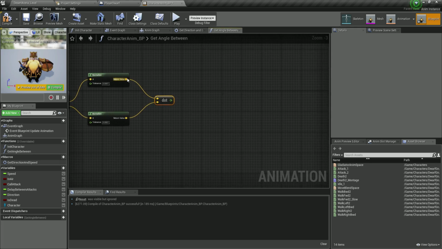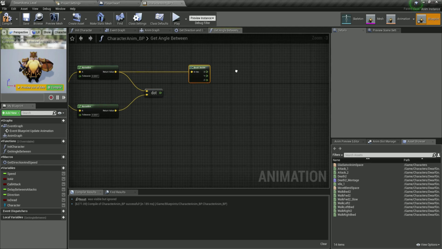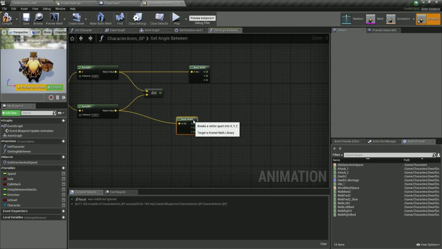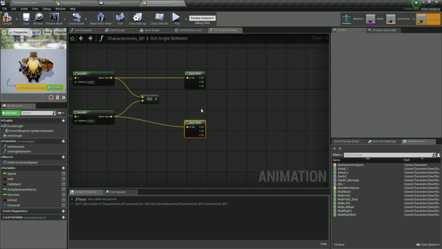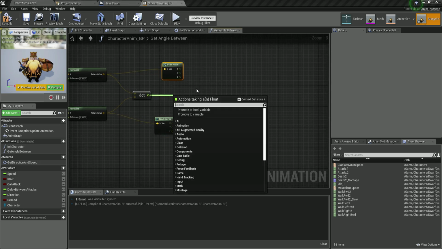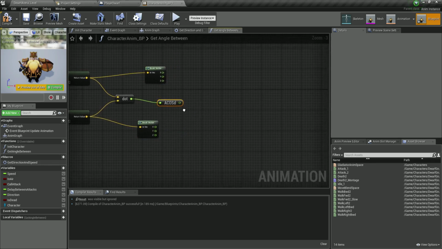Now, the next step is that from here, we do need to take the break vector. So we need to break our vector. And I'm also going to break the vector over here. So break both of these vectors. And what we are going to do next is, from the dot product that we just got, we are going to get an A cos D, which is a cosine in degrees, but the inverse of the cosine.